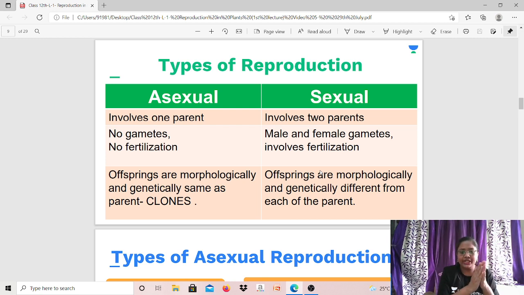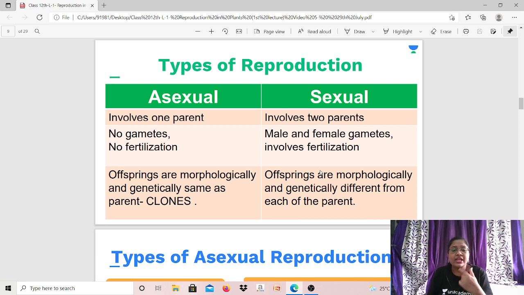So again, I repeat, in asexual reproduction, only one parent is involved. When this one parent gives birth to an offspring, it will pass its DNA as it is, without any modifications, without any changes. The parent will pass its genetic material. In most cases it is DNA, that is deoxyribose nucleic acid. So it will pass its DNA without any modifications into the offspring.